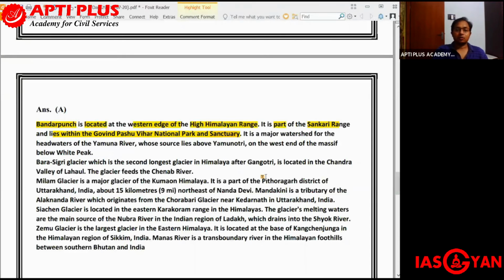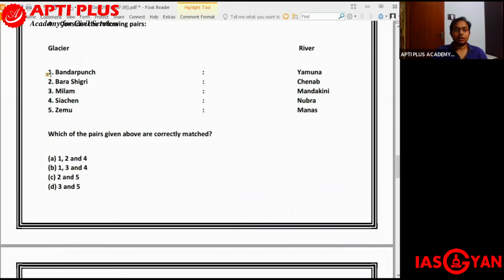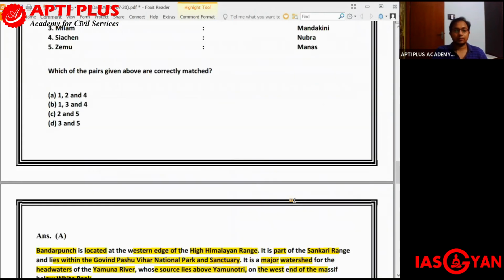It is a major watershed for the headwaters of the Yamuna River, whose source lies above Yamunotri on the west end of the massif below Black Peak. The important thing for you to remember over here is this: it is a major watershed for the headwaters of the Yamuna River, whose source lies above Yamunotri. So Bandarpunch is mapped to Yamuna. Is that correct? Yes, that is correct.